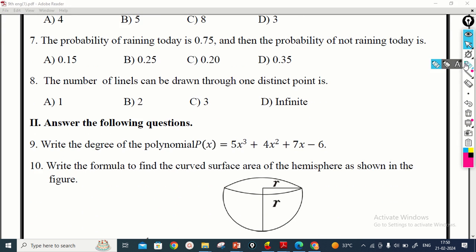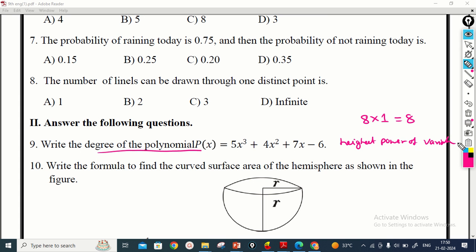Answer the following questions in short answer. Here it is 8 into 1, 8 questions carry 1 mark each. Total marks is 8. So we have to find out the degree of the polynomial. The degree of the polynomial means the highest power of the variable.